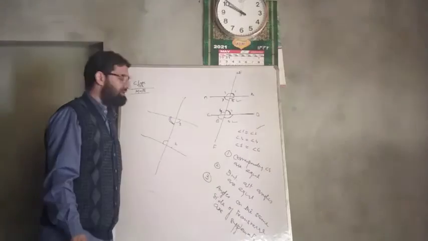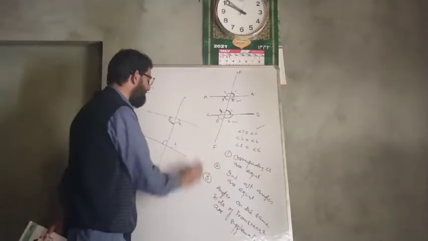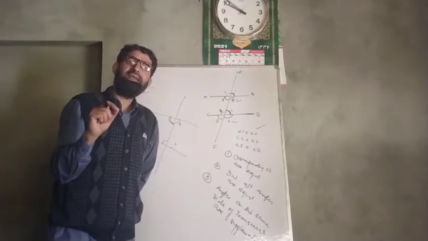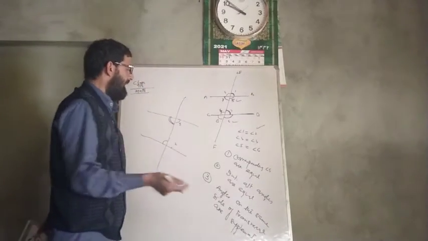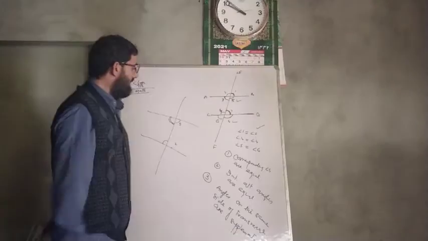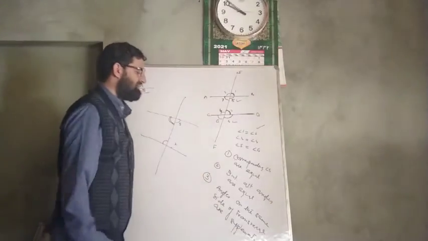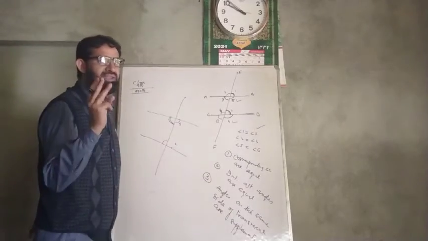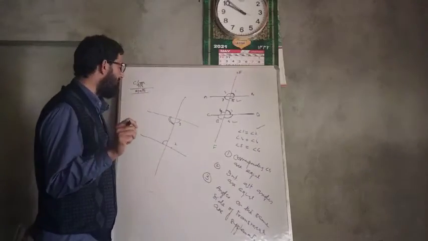This is very, very important. These three things you will always remember: that if two parallel lines are intersected by a transversal, then corresponding angles are equal, alternate angles are equal, and angles on the same side of the transversal are supplementary. These three things you will always remember about parallel lines.